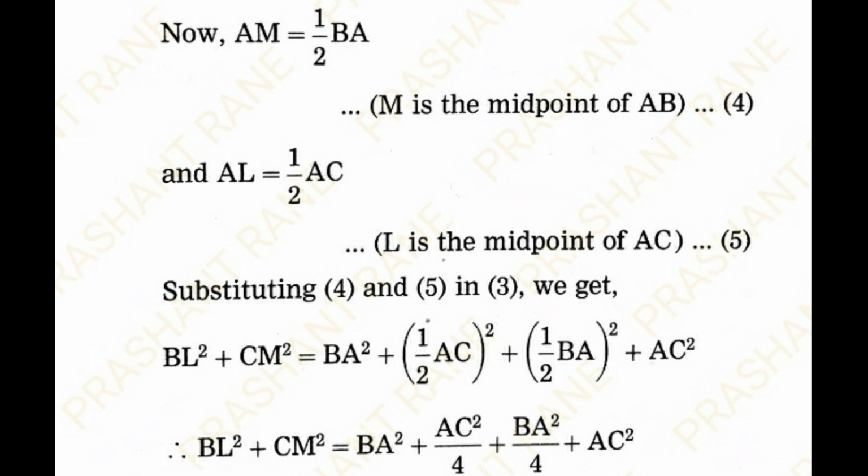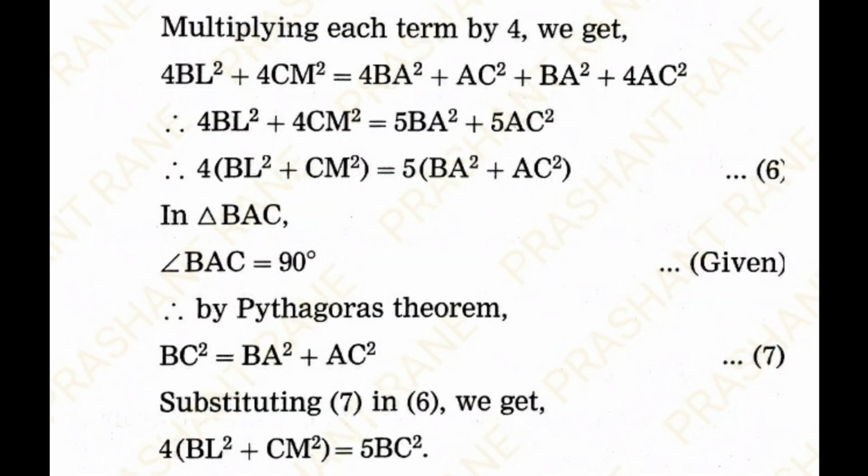plus AC square. Multiplying both sides by 4, we get 4BL square plus 4CM square is equal to 4BA square plus AC square plus BA square plus 4AC square. On the right hand side, 4BA square plus BA square will become 5BA square, and AC square plus 4AC square will become 5AC square.